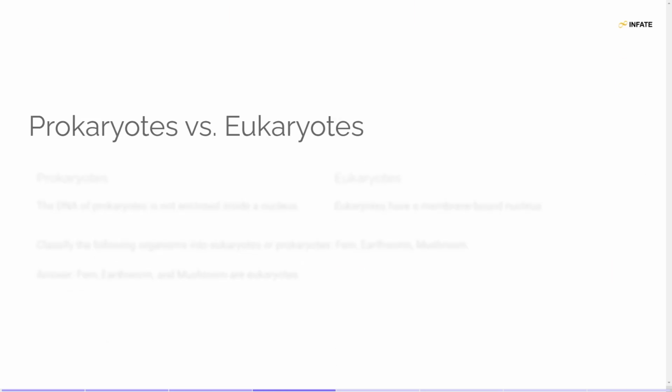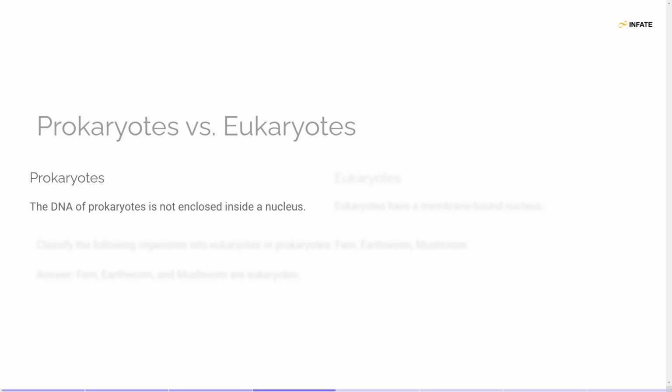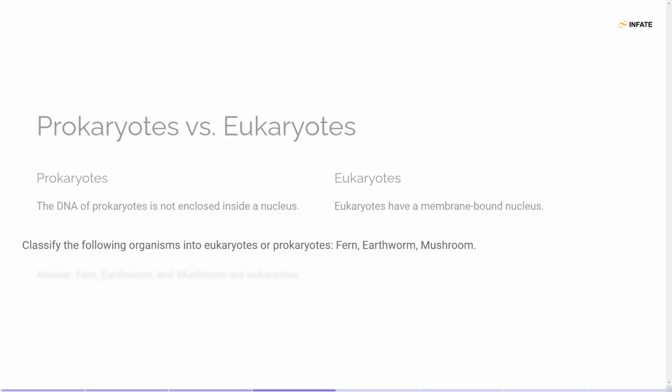Slide 4. Prokaryotes versus eukaryotes. Prokaryotes are organisms whose DNA is not enclosed within a nucleus. In contrast, eukaryotes have a well-defined membrane-bound nucleus. For classification, the organisms listed, fern, earthworm, and mushroom, are all eukaryotes.